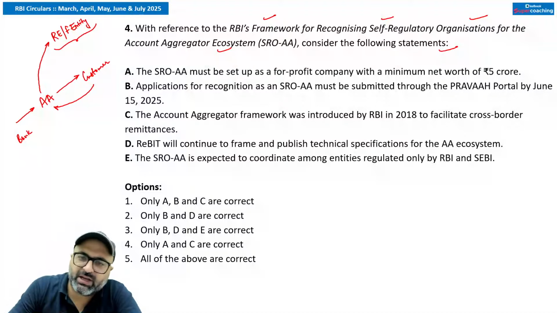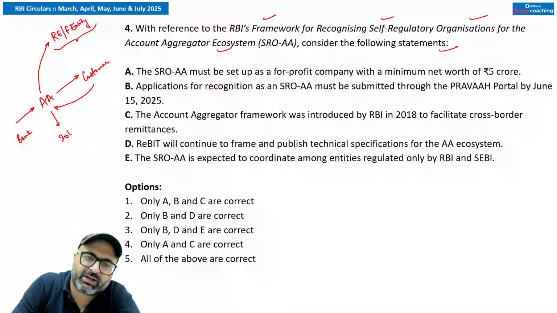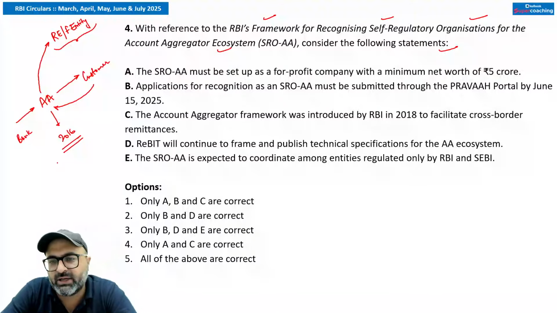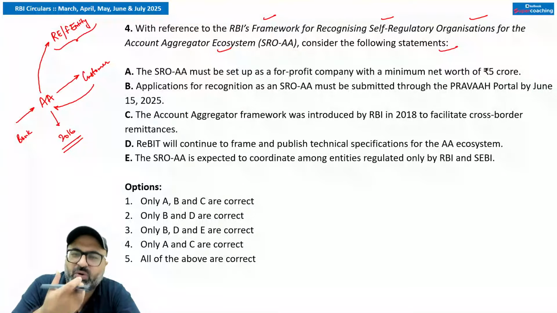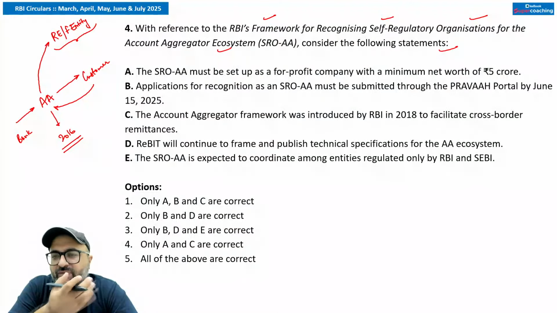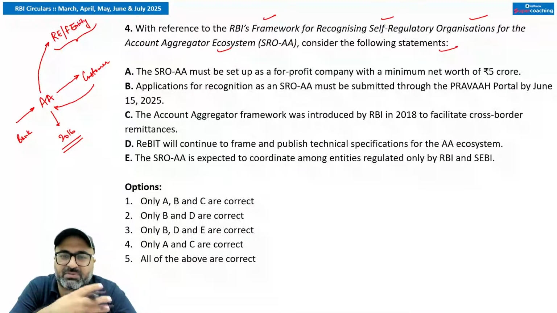The framework for account aggregator was first introduced by RBI in 2016, and it basically enables the secure and consent-based sharing of financial data between customers, financial institutions, as well as regulators.